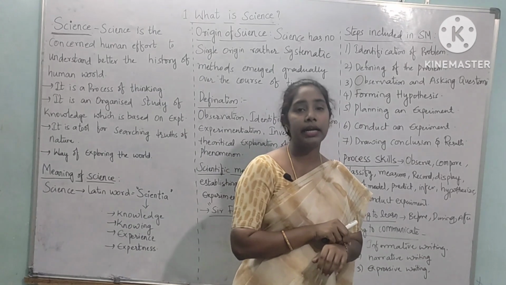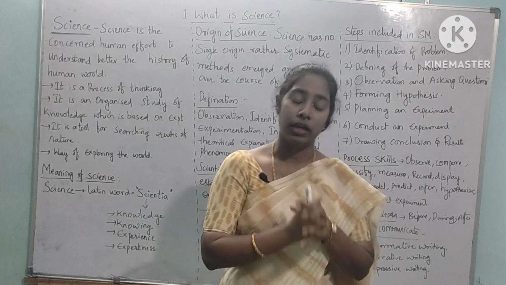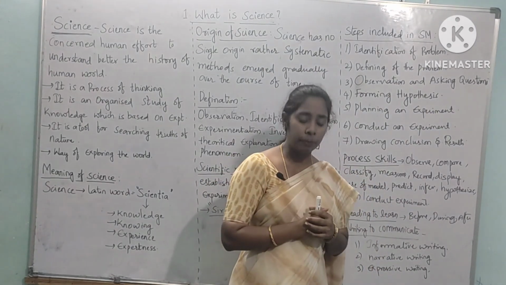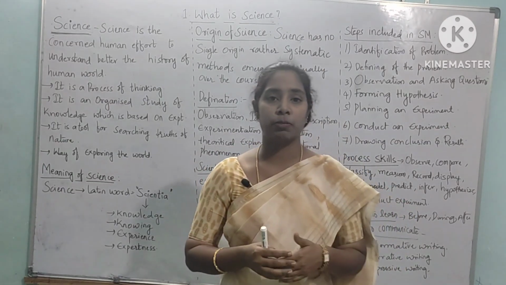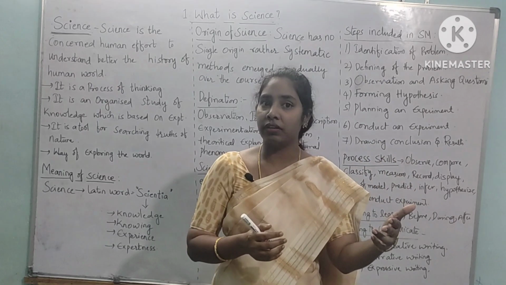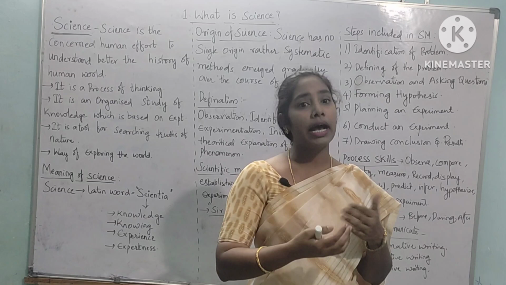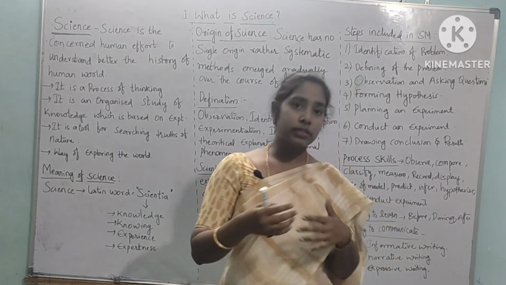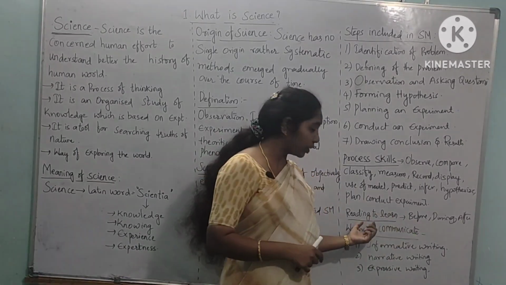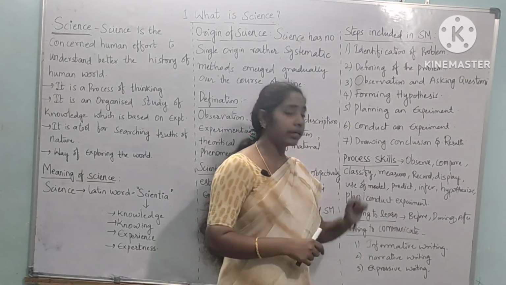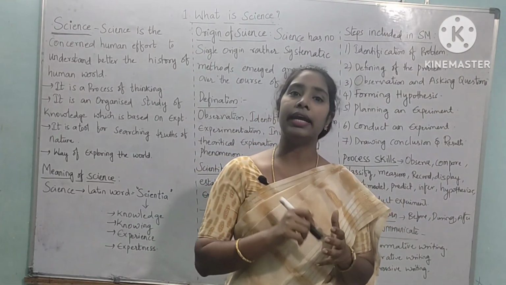Now reading to learn: why have we used these two skills in an experiment in a science subject? The reason is, before conducting an experiment, we won't directly attack the experiment. What we will do is search for something related to the experiment, right? We will get that information from some books, or else you will ask someone, or else you will search on Google. All of these come under reading to learn. Why are you reading? To learn. This reading to learn has 3 stages: before reading, during reading and after reading.